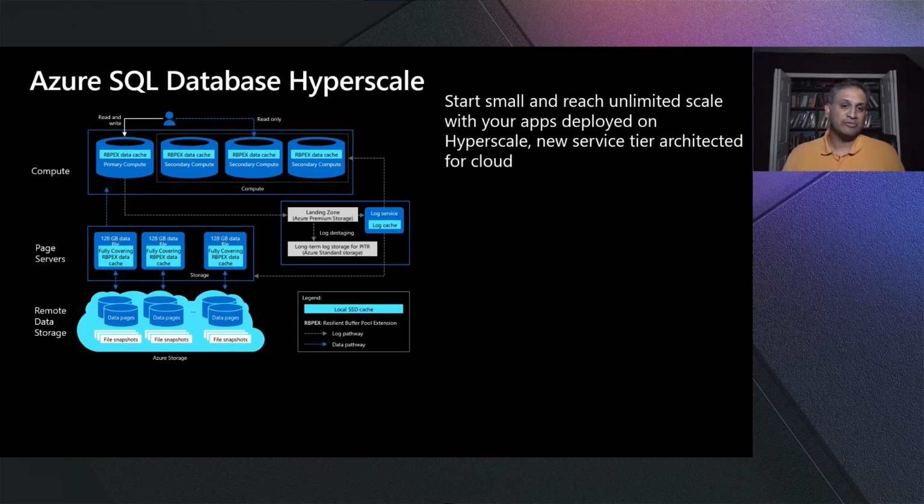So there is no size of data movement. Also, you can see that the data is centrally shared by all replicas. Any data changes on the primary compute are reflected in near real time by the central log replay service to the secondary replicas. You also see multiple layers of caching, either in the primary compute, this is the RPPEX box that you see, or on the page servers, which is a fully covered cache of your database.